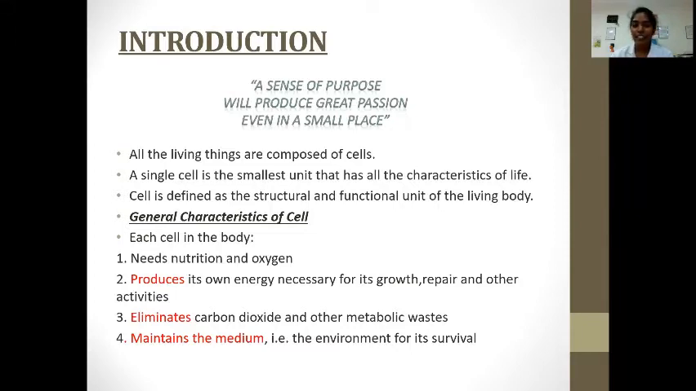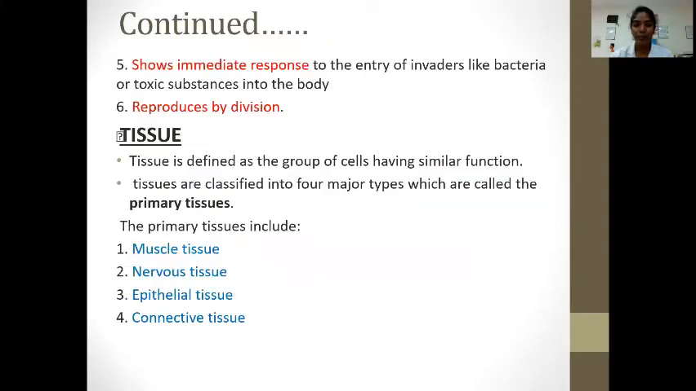The general characteristics of a cell: each cell in the body needs nutrition and oxygen, produces its own energy necessary for its growth, repair, and other activities, eliminates carbon dioxide and other metabolic waste, maintains the medium, that is, the environment, for its survival. It shows immediate response to the entry of invaders like bacteria or other toxic substances into the body, and reproduces by division.